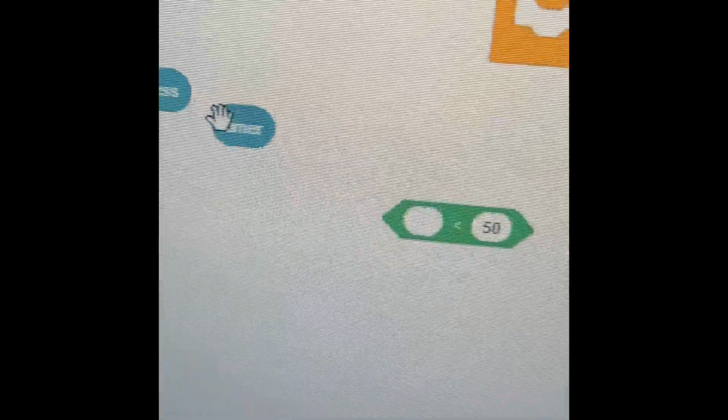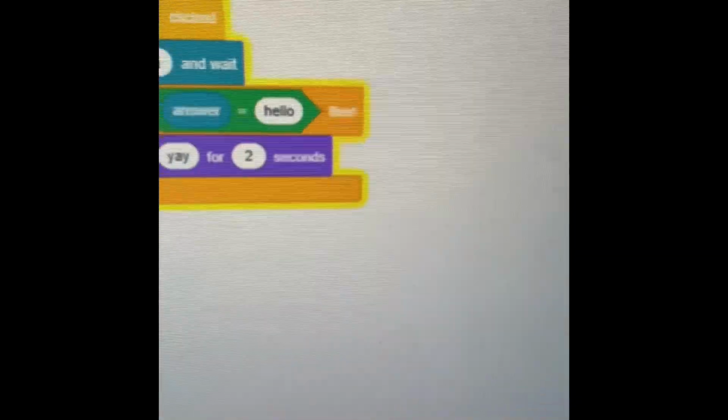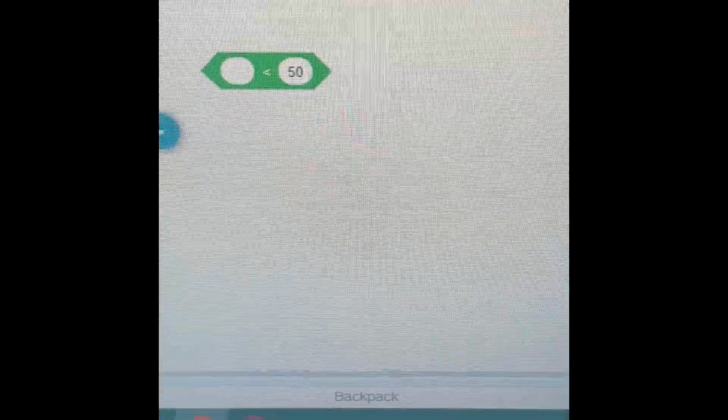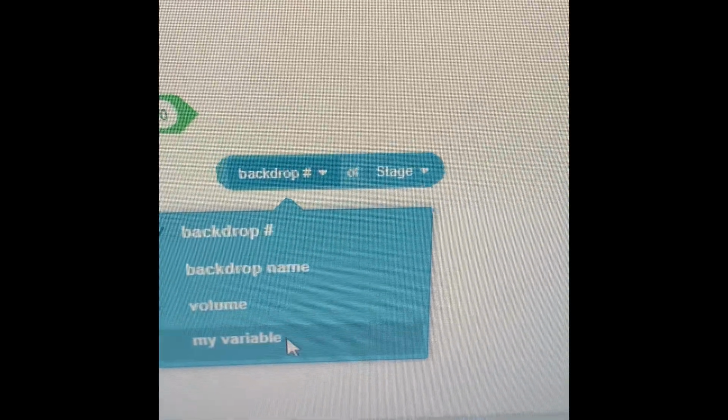The loudness is how loud it is. If I turn it on, it goes up when I speak louder. So that's what that does. Timer is how much I've been on this page. So it goes forever. Reset timer means it will set the timer to 0. Backdrop number of stage. There's so many things here.